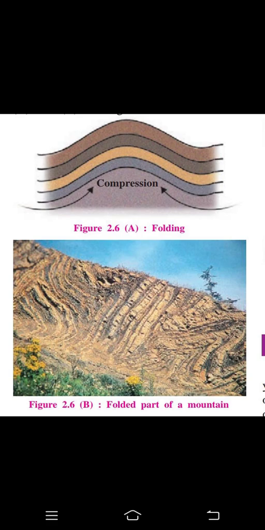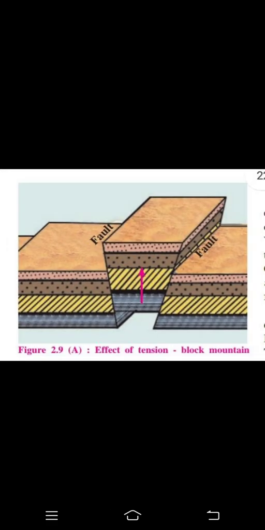So this is what a fold mountain means, and the examples are Himalayas, Aravallis, Rockies, Andes and Alps. Now I will teach you the second type, block mountain. Because of internal movement, horizontal waves moving away from each other are formed. This causes tension on the layer of rocks. This leads to formation of fractures in the rocks. Can you see the tension was coming from both sides, a fracture of rock took place and some part of the rock went upwards.